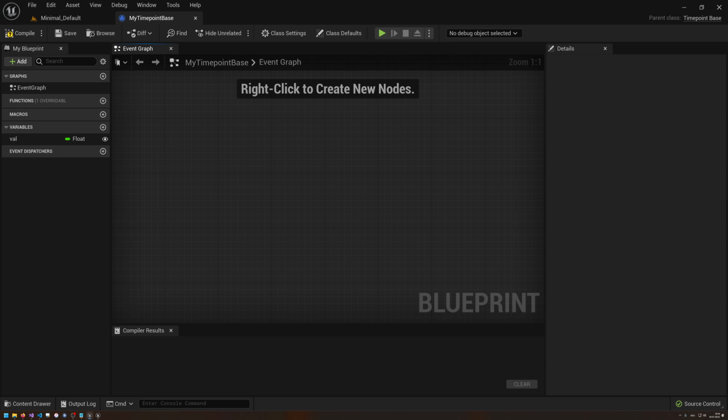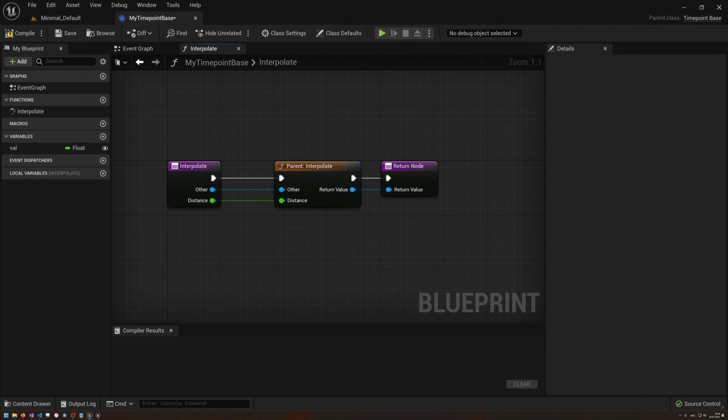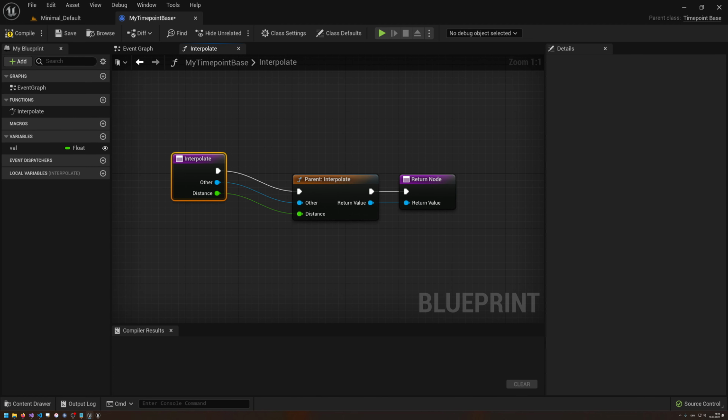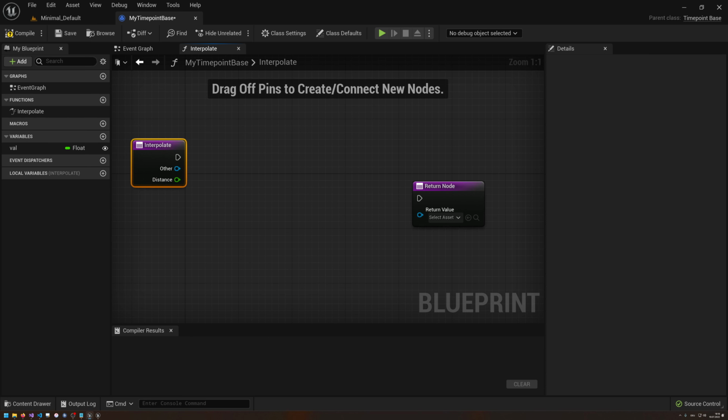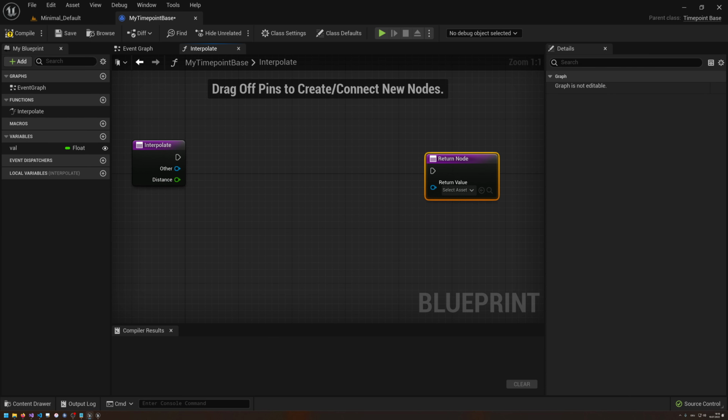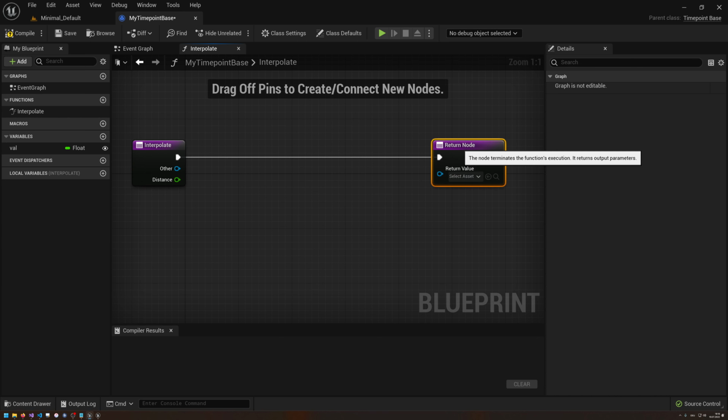Okay, so how do we now implement our interpolate function? Well, as you can see up here in functions, I can see one overridable. And if I click on that button, you can see override function, and I want to override interpolate. Click on that, boom, here we have it. Interpolate, return, parent. We don't care what the parent does, because we create a new object. The parent is just a fallback implementation.